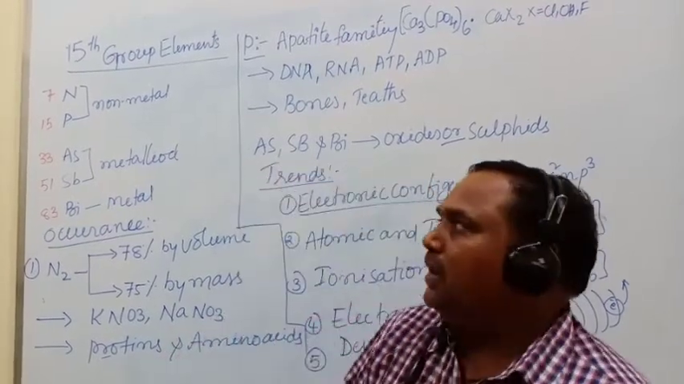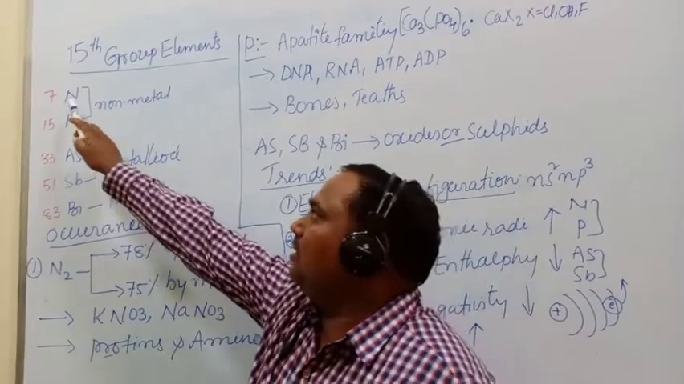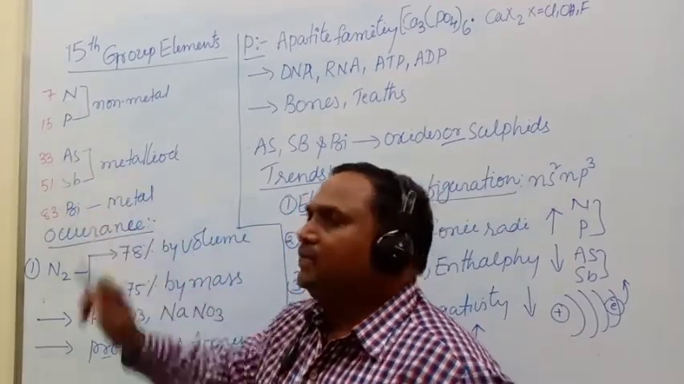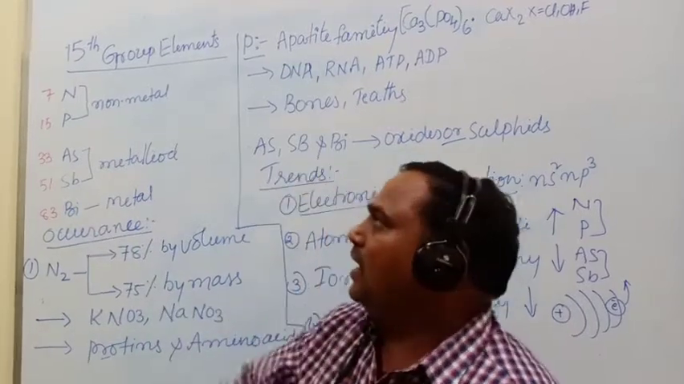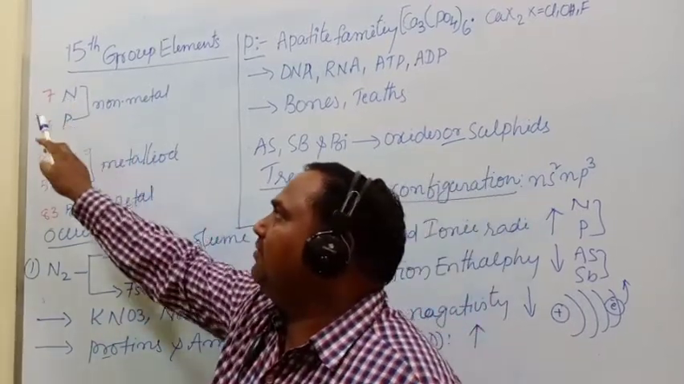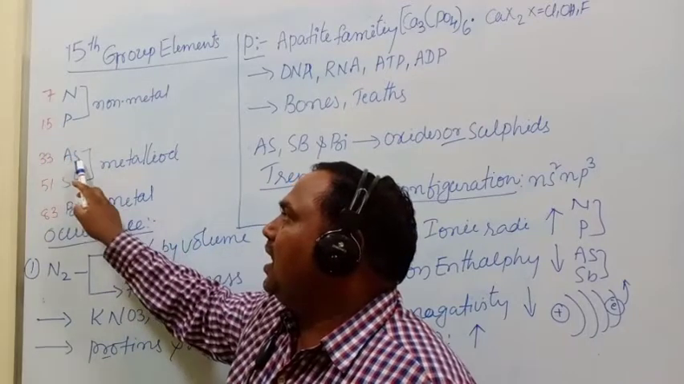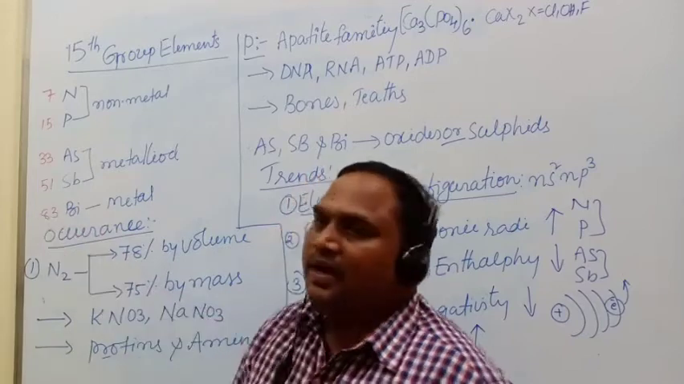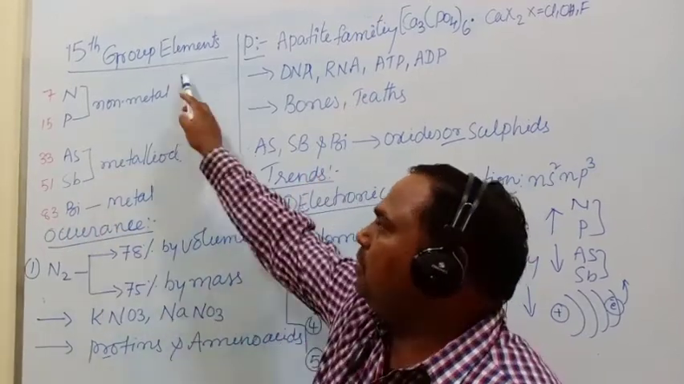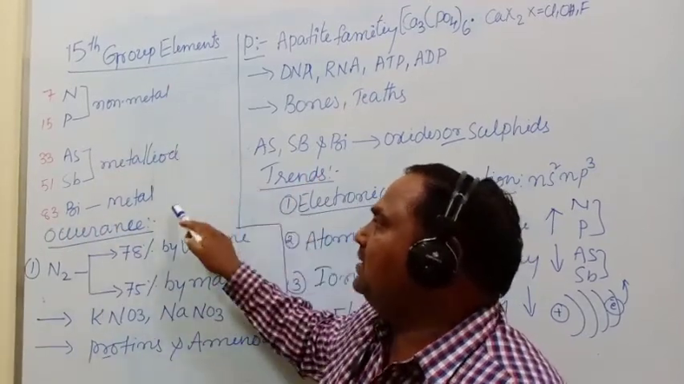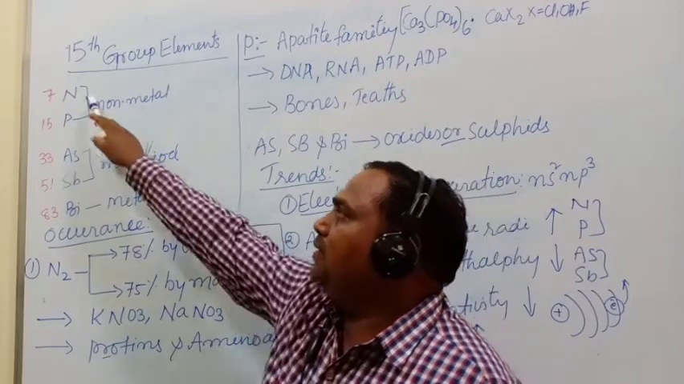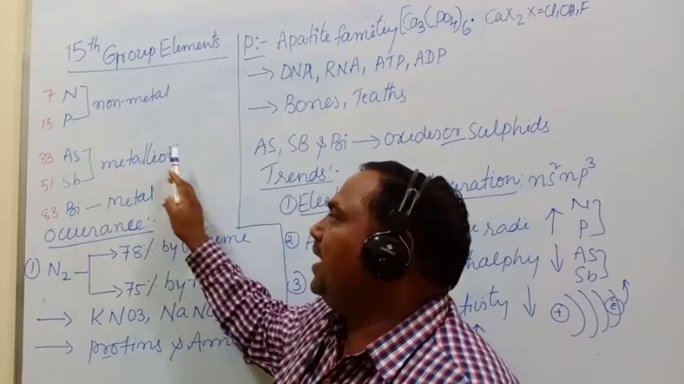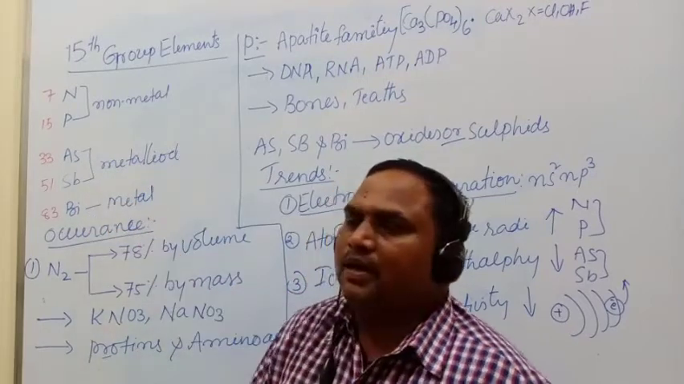The elements present in the 15th group are nitrogen, phosphorus, arsenic, antimony and bismuth. The atomic number of nitrogen is 7, phosphorus is 15, arsenic is 33, antimony is 51, and bismuth is 83. From top to bottom of the group, metallic character is increasing. That means nitrogen and phosphorus are non-metals, arsenic and antimony are metalloids, and bismuth is a metal.